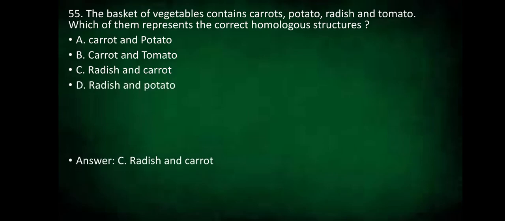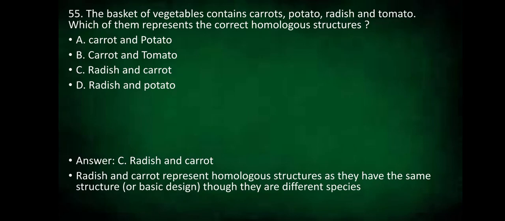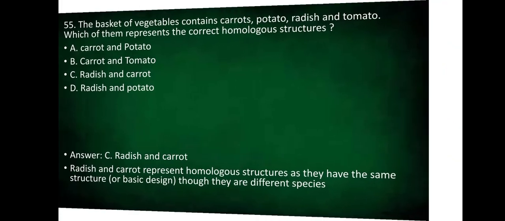It's radish and carrot. So the basket of vegetables containing all these vegetables, the correct homologous structure match is the radish and the carrot. Because radish and carrot represent homologous structures as they have the same structure or the basic design, though they are different species.